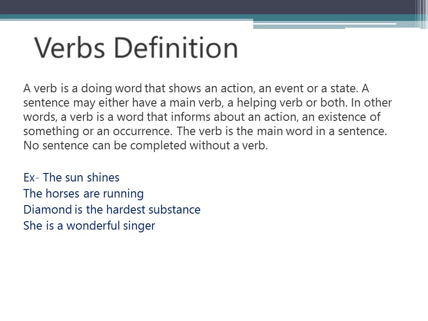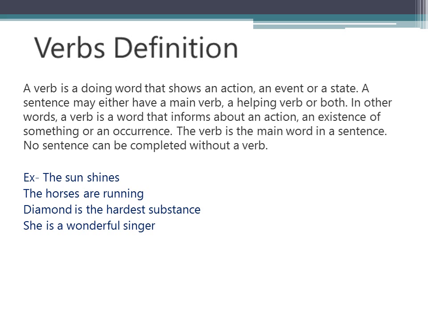In other words, a verb is a word that informs about an action, an existence of something or an occurrence. Now an existence of something means, suppose I say the earth is round, so it is an existence. Like I used in the previous sentence, the flowers are bright, it is an existence, right? Occurrence means happening of some event, like the Republic Day parade held at the Pragati Maidan. So it is an example of occurrence. So the verb here is held, right?